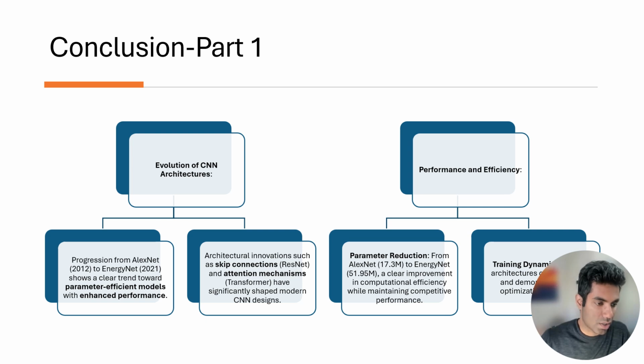ResNet introduced skip connections, a game-changing innovation that addressed the vanishing gradient problem and made training deep networks possible. This approach not only enhanced accuracy but also demonstrated the importance of residual learning in optimizing network performance. Transformers revolutionized CNN design by integrating the attention mechanism, enabling dynamic feature focus and improving the efficiency of spatial relationship processing. Finally, EnergyNet showcased how modern architectures balance computational efficiency with strong performance, setting a new benchmark for resource-constrained environments.